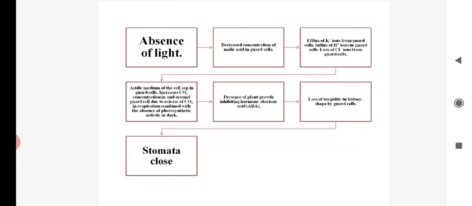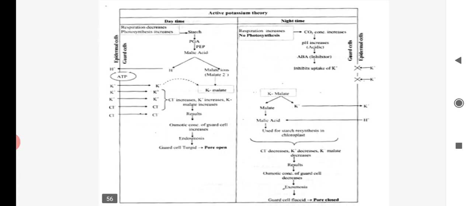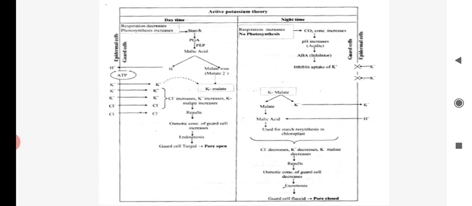Due to that, the guard cell is acidic in nature, okay. And then loss of turgidity, that is, osmotic pressure will be lost, exosmosis will take place, and due to the loss of turgidity the guard cell becomes flaccid and the stomata become closed. That is the actual mechanism. That theory is given in your book also. This diagram is given, or you can search for this diagram. Any diagram that represents the whole mechanism you can draw in an exam.